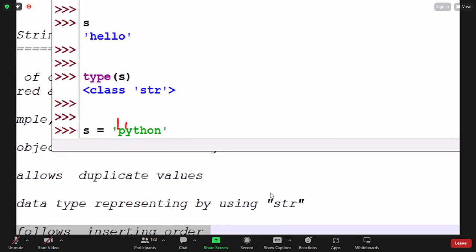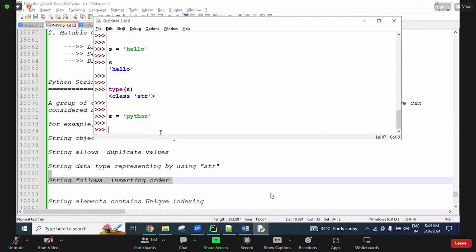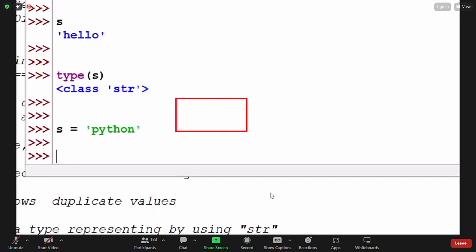P, next Y, and next T, order-wise. So in memory also, the same order is stored: first P, next Y, then T, H, O, and N. Whatever order we enter here, the same order is stored in memory. This is called insertion order.